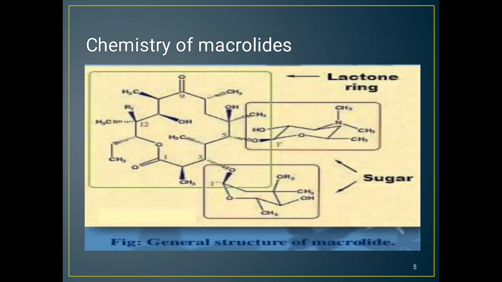Next we go to the chemistry of macrolides. Macrolides structurally consist of three characteristic parts in every molecule. First is the macrocyclic lactone ring, usually containing 14 or 16 carbon atoms. Second are multiple keto groups and hydroxyl groups. And the third and last part is two deoxy sugars attached by glycosidic bonds to the lactone ring. So these three parts are included in macrolide structures.